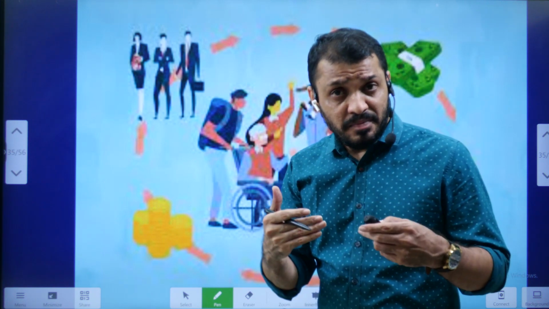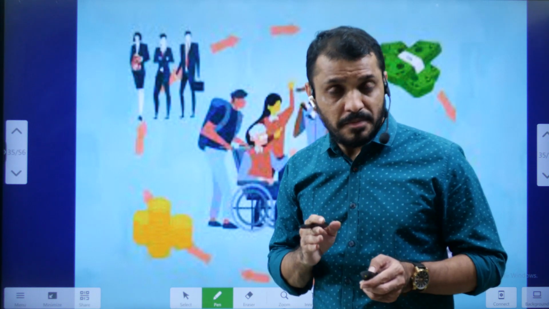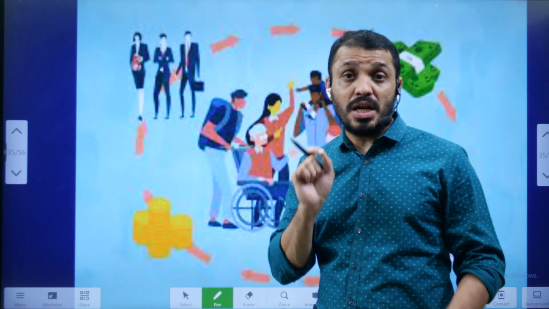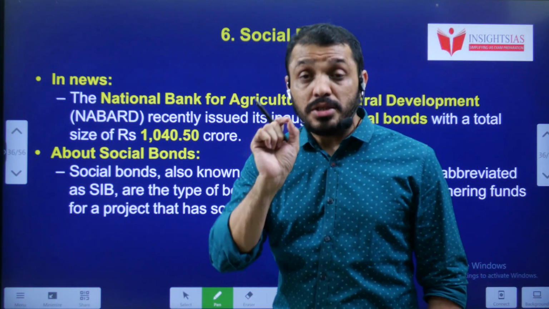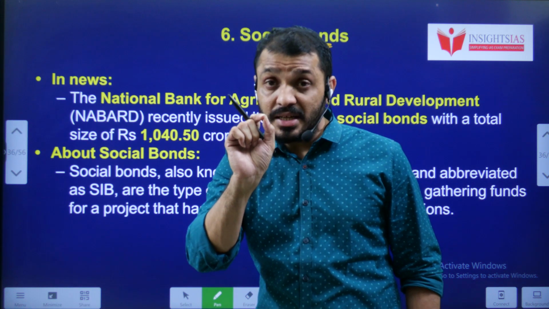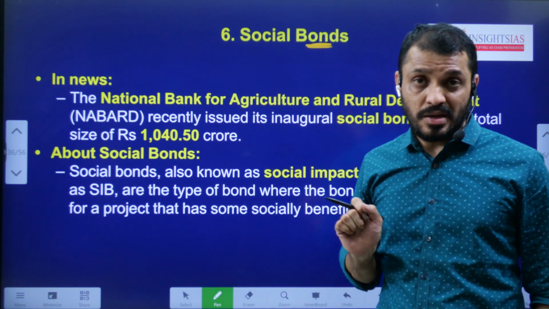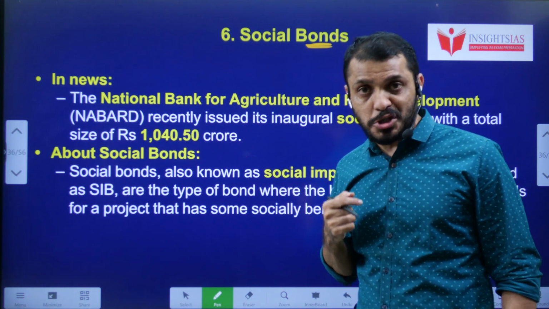Whatever money is raised through these bonds, that money will be spent in the social sector. That is the reason these are social bonds. We are calling them social bonds. And of course, the social bonds are bonds which are given a credit rating by CRISIL. So what is the rating of these social bonds, we will also discuss.